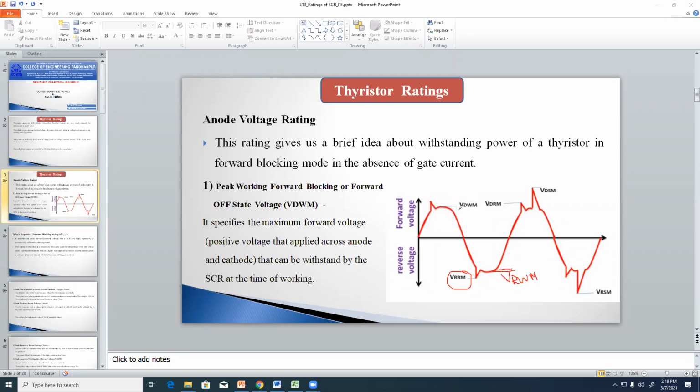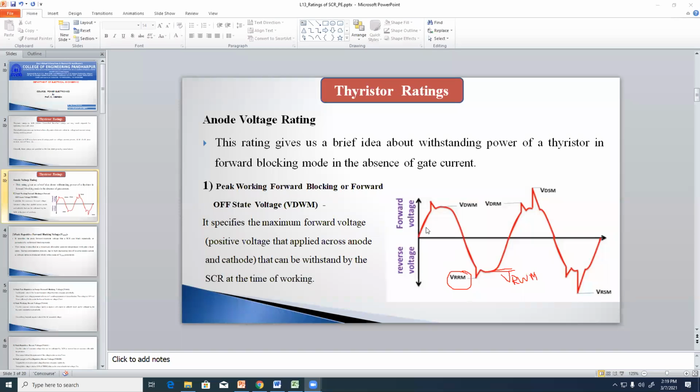What will be the maximum capacity of the VWM? Of the VDRM? Of the VDSM? And what will be the maximum range of the VRRM, the VRWM, and the VRSM? All these ranges they have to specify and mention.